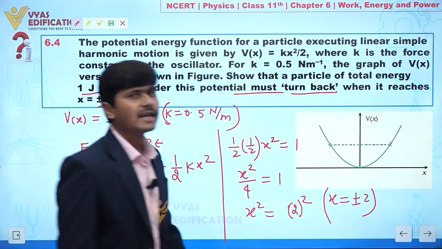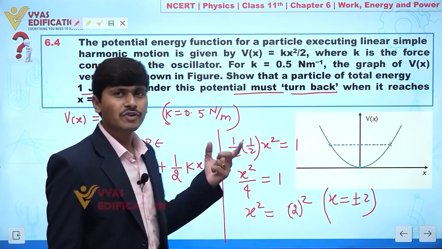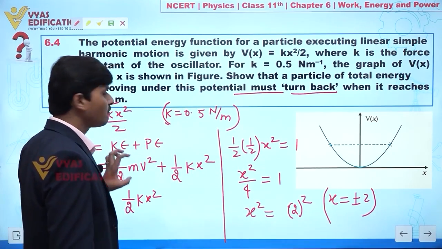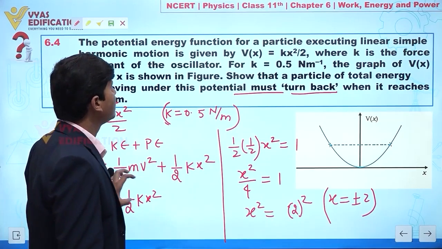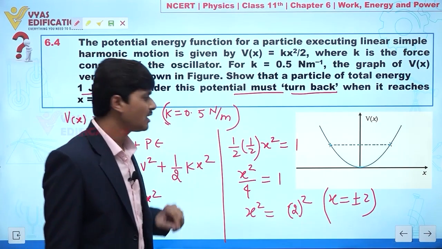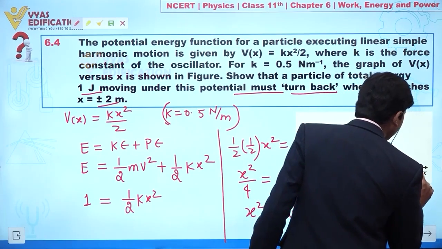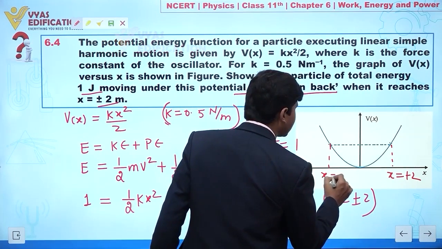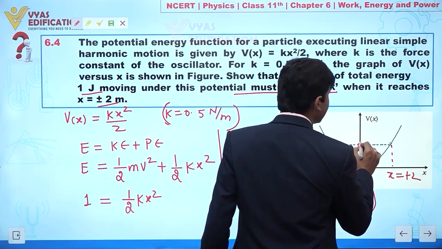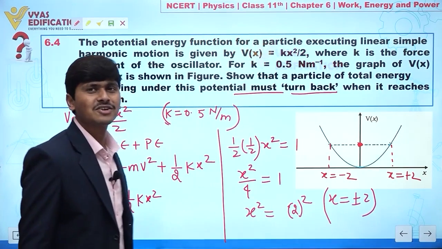It means we are getting two positions at which we will find value of velocity 0, or total energy 1 joule. Clear? So here this is x equal to plus 2 and let's suppose this is x equal to minus 2. Here we are getting potential energy, and this potential energy is equal to total energy.